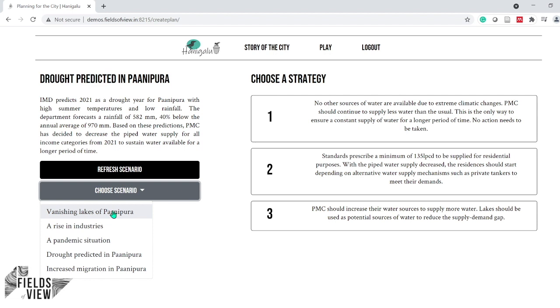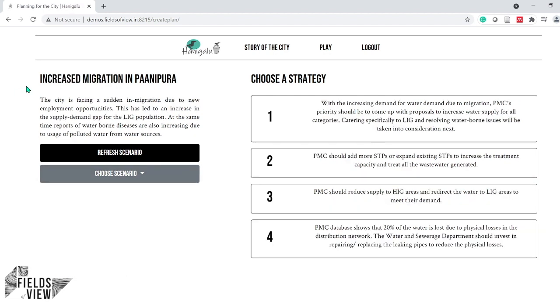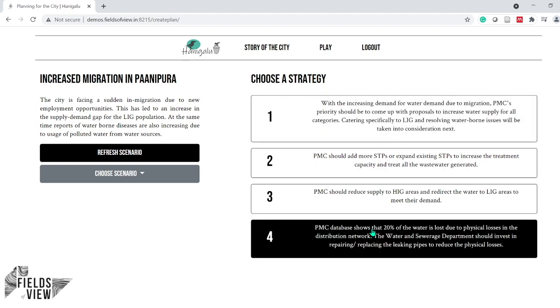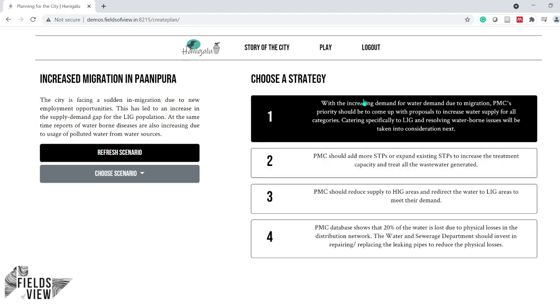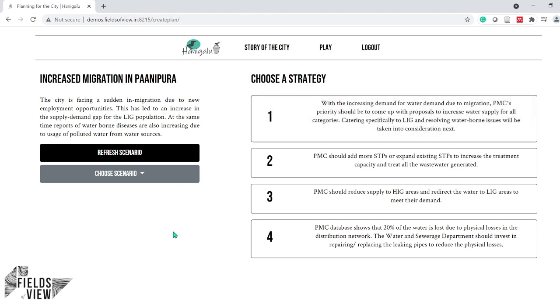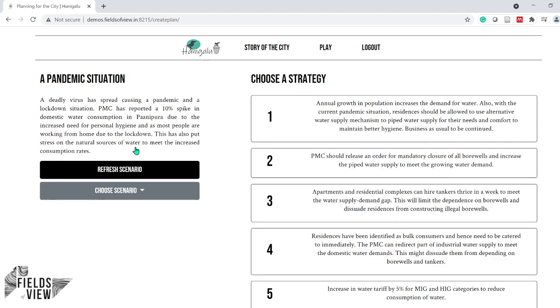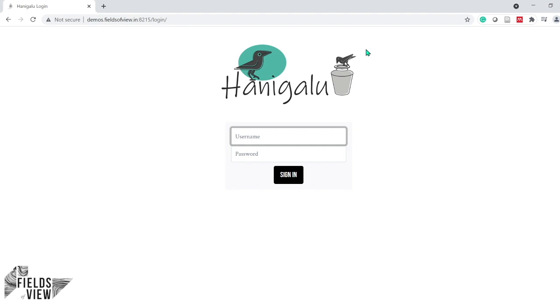The previous event was of increased migration. I just need to click this event. Here I see the same event and the same strategies. I can choose other strategies to see the impact of this strategy on the same parameters which were shown before. The tool also provides an option to refresh the scenario for me to look into other different scenarios. And after you complete all the events and strategy, you can log out of the session. So this is a complete navigation of the tool.